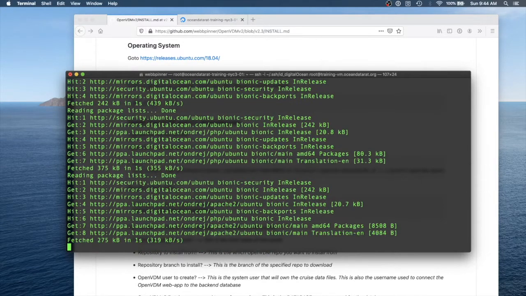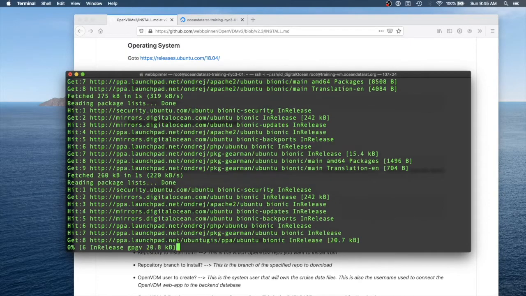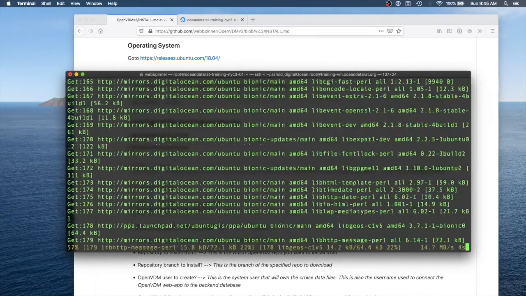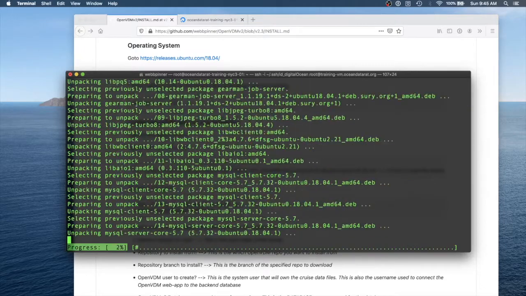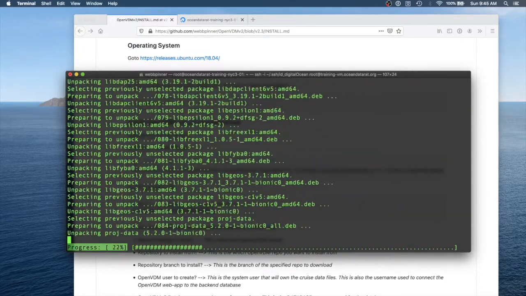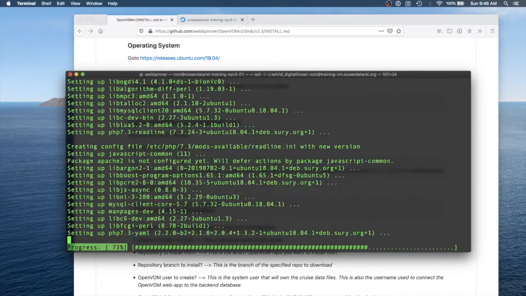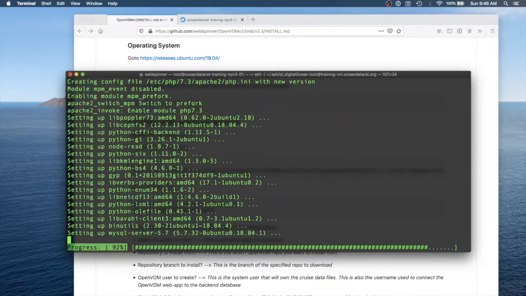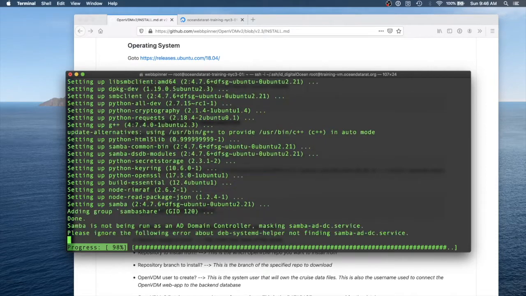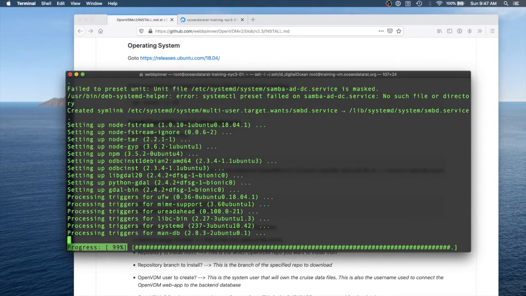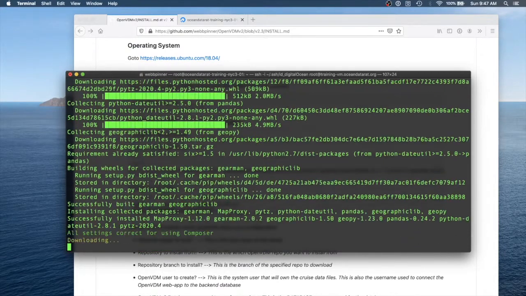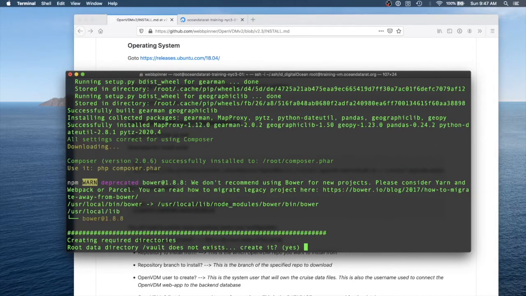At this point, the installation script downloads and installs the necessary dependencies. Here the script is confirming that the root data directory set for OpenVDM is correct and should be created.